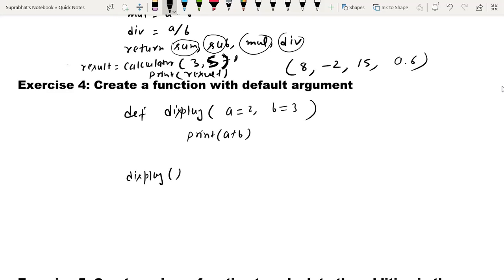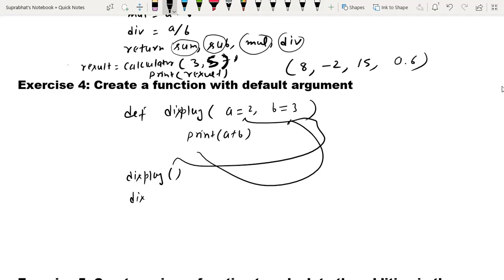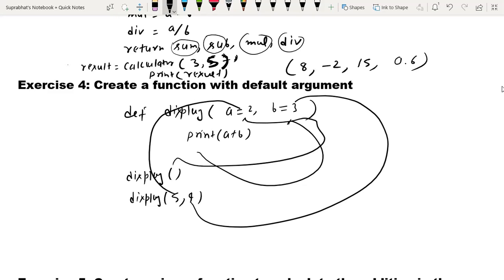When I don't pass any argument, it will take the default argument of A, then the default argument of B. And when I pass 5 comma 4, it will not take the default values; it will take A as 5 and B as 4. So this is the use of default argument.